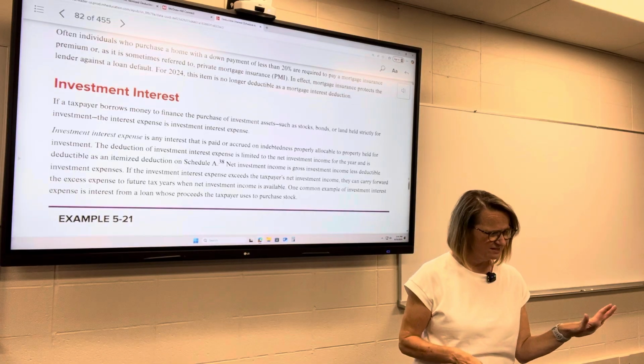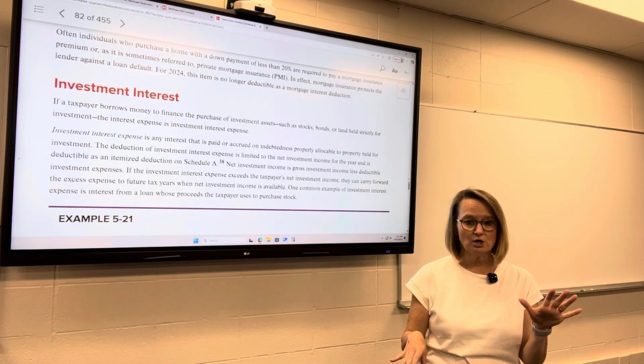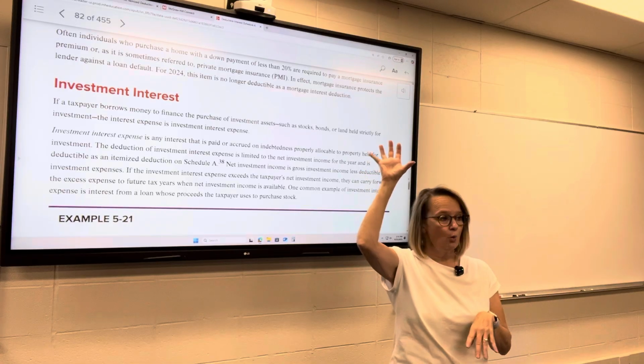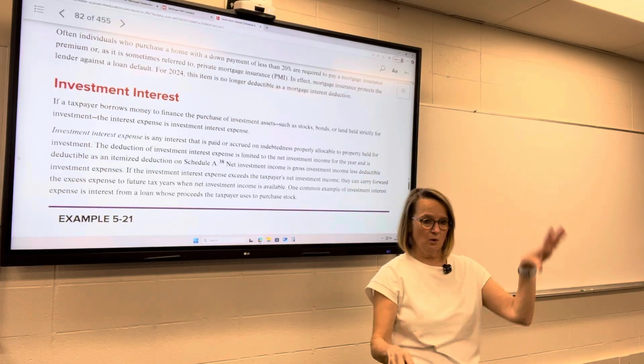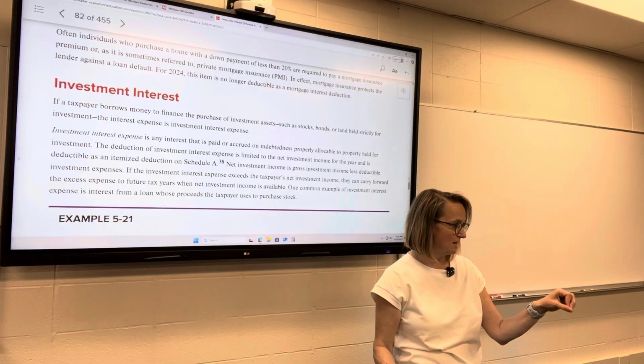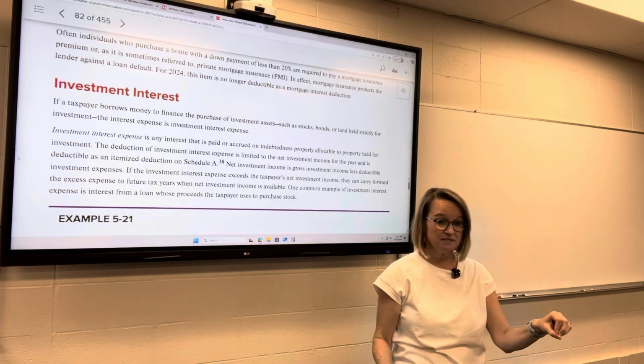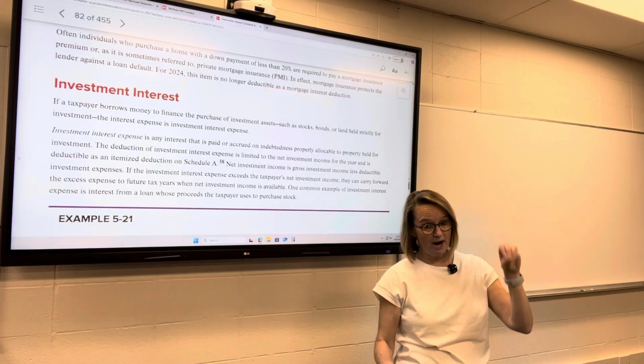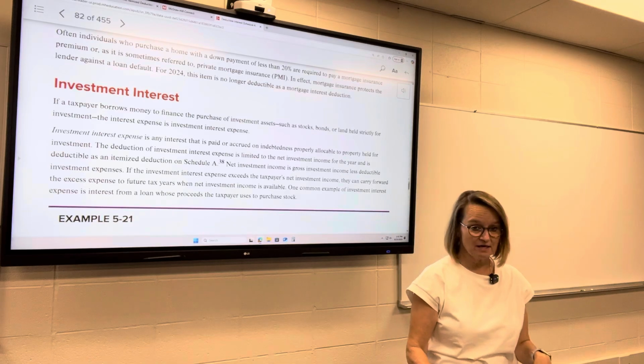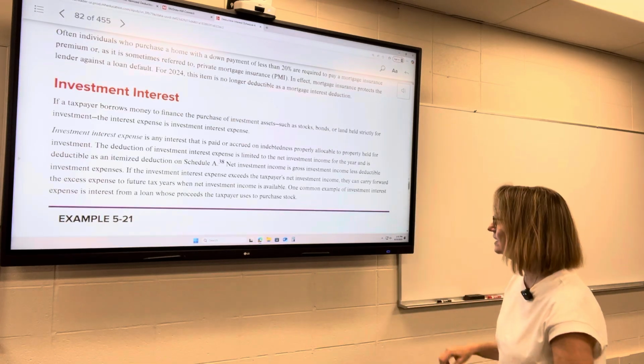Does that make sense? It's limited. So again, you have to compare: what did I have in investment income? What did I pay in investment interest? And I'm going to be limited to what my investment income is. So whatever is lower of those two.